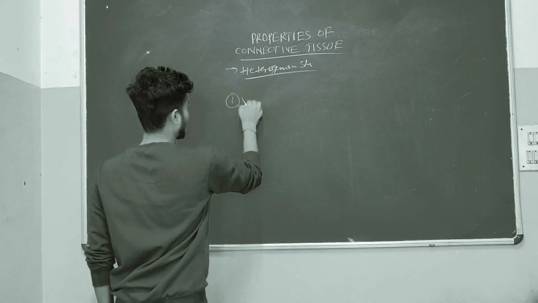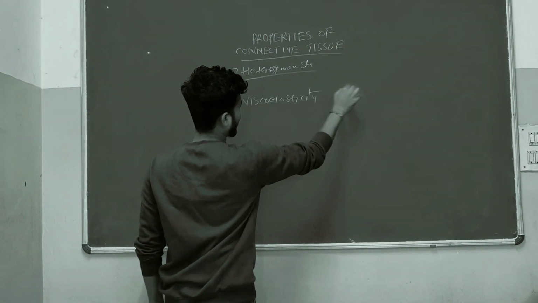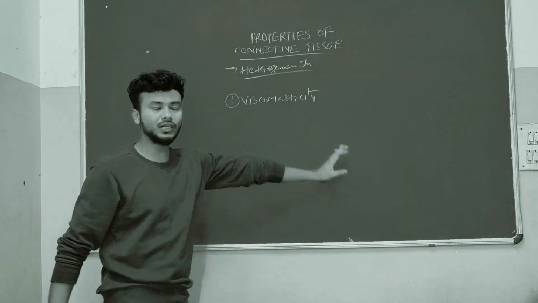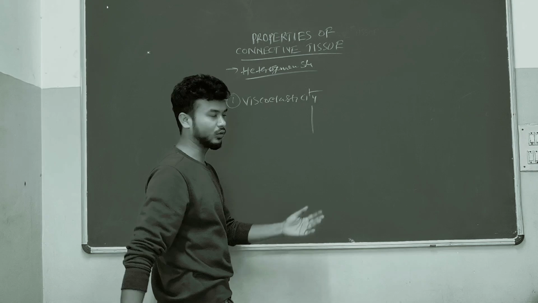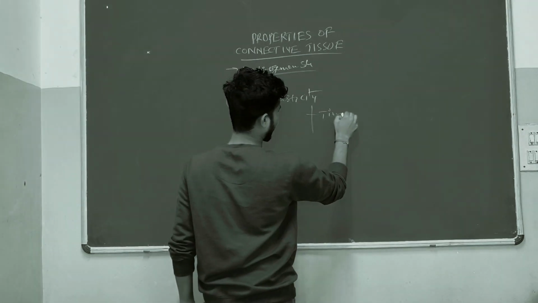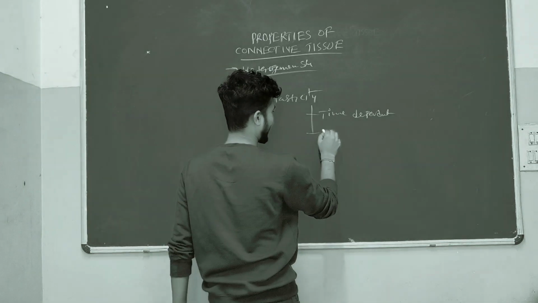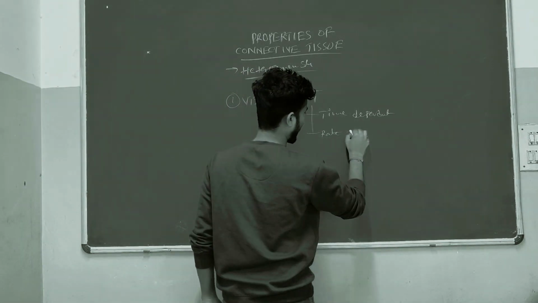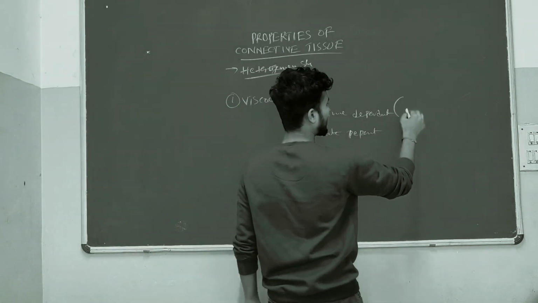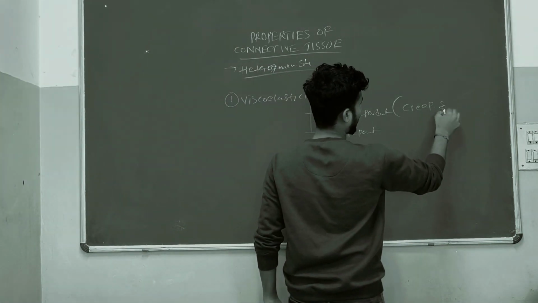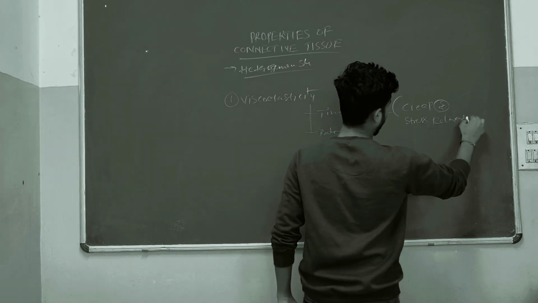First property is viscoelasticity. All the connective tissues will have this property. In viscoelasticity, we are going to see time-dependent properties and rate-dependent properties. In time-dependent, we'll see creep and stress relaxation.